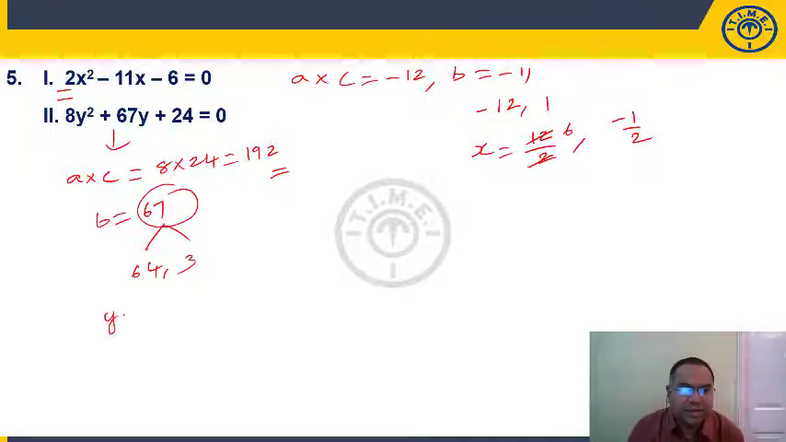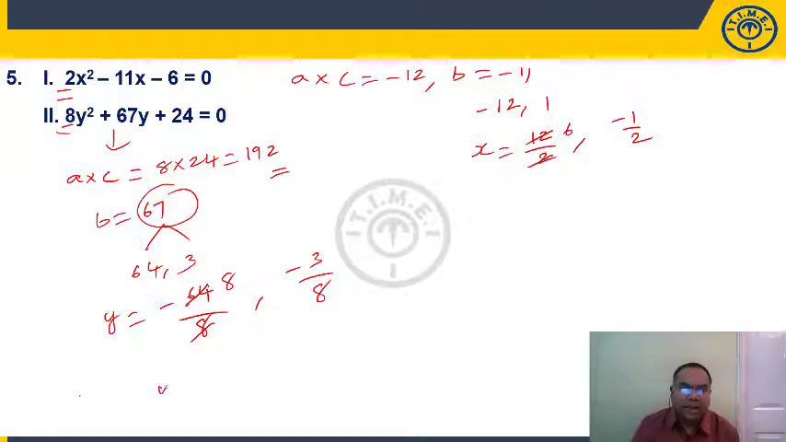Now, friends, we have to change the sign. While writing the roots, we have to change the sign. Plus 64 will become minus 64 divided by the coefficient of y square, that is the a value, 8. This is minus 8. Plus 3 will become minus 3 by 8. Now, the y roots are minus 8, comma minus 3 by 8.